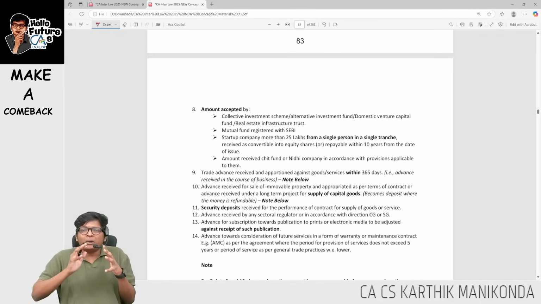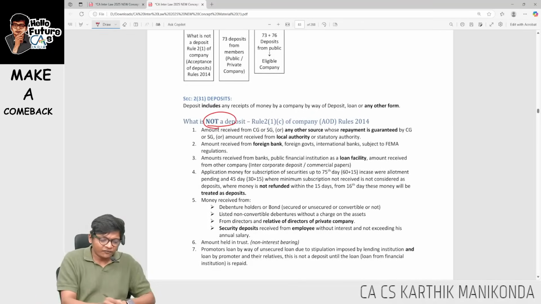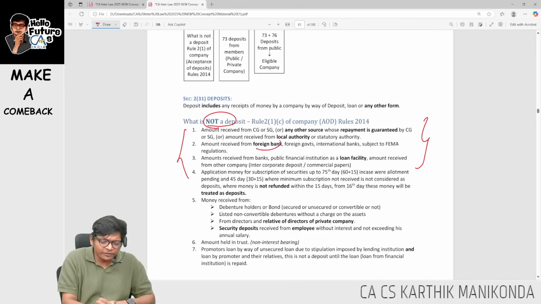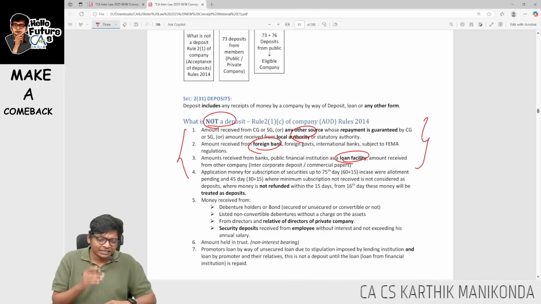They will ask you 2-mark questions, 3 into 2 marks, or one 2-mark question, or an MCQ. Is this a deposit or not a deposit? Few important points over here. First set of points is all kinds of borrowings from bank, local authority or any kind of loan facility, international banks, intercorporate deposits, intercorporate loan, all these are not deposits.